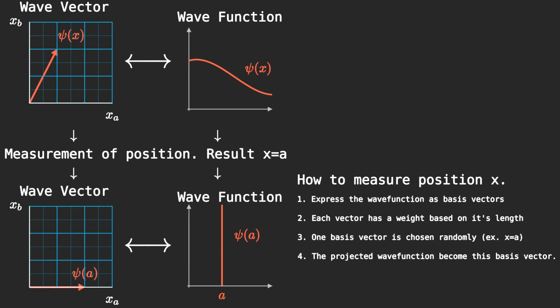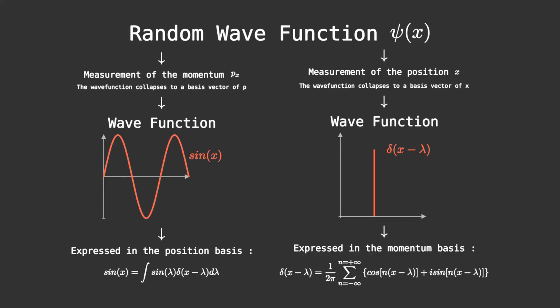The collapse of the wave function when we make a measurement is called the quantum measurement problem, and is one of the main reasons why physicists say that quantum physics is really weird. Finally, the Heisenberg uncertainty principle states that we can't know the position and the momentum of a system at the same time.